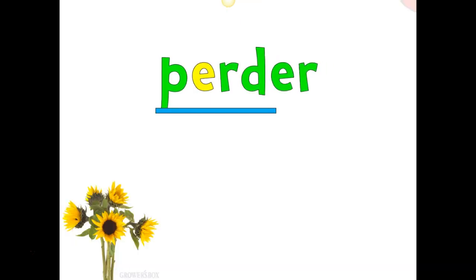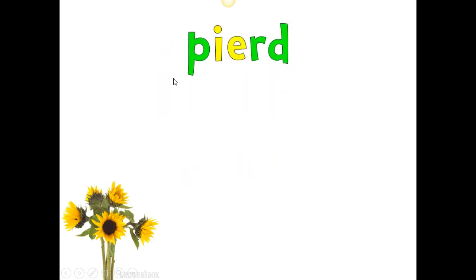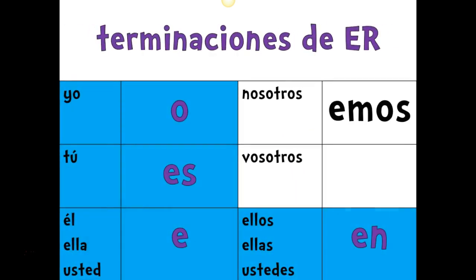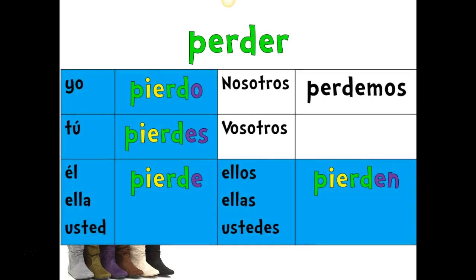So if we take a look at perder, we are going to take that ER off, and then we are just going to deal with that E, and change it to an IE because this is the stem of the verb, and that's the change we're making. So now we have our new stem, pier, and as we always do after, we conjugate the verb, or add the correct ending. As a reminder, these are our ER endings because perder is an ER verb. We have o, es, e, emos, and en. So our final conjugation of perder is going to look like this.